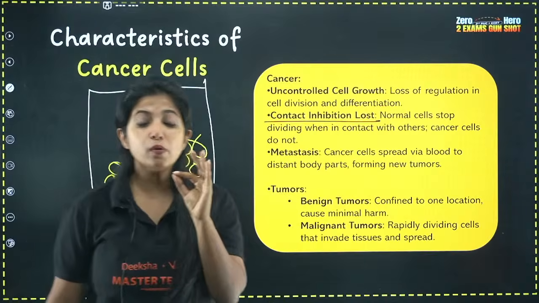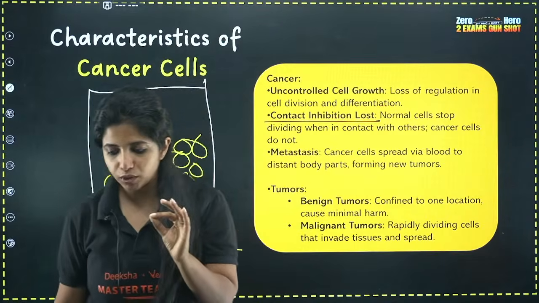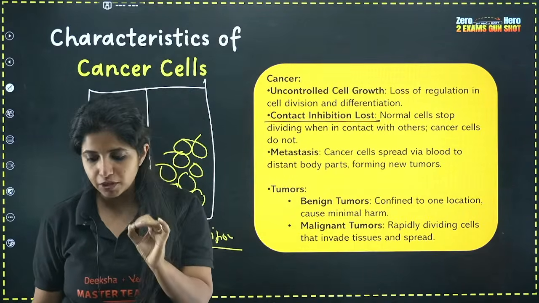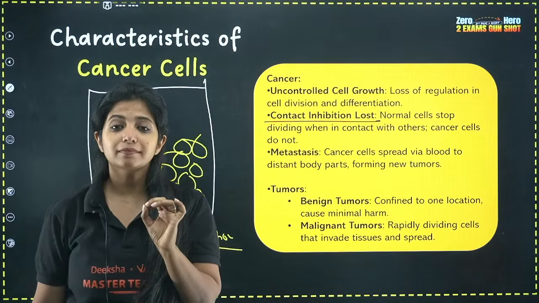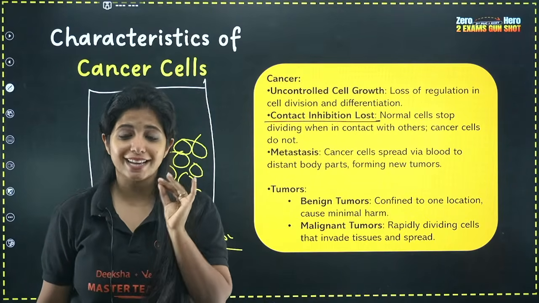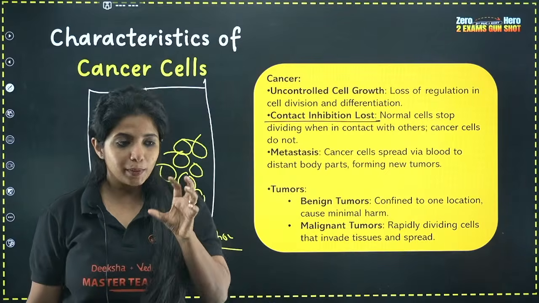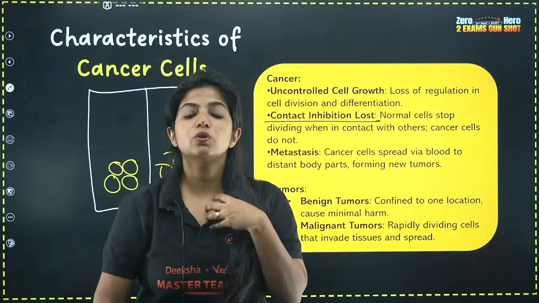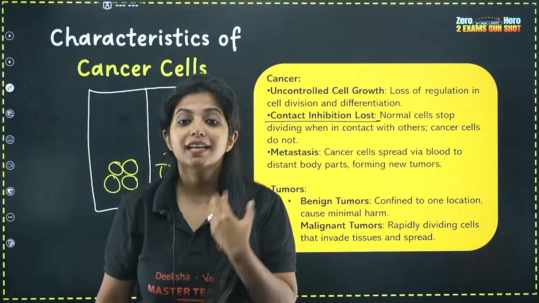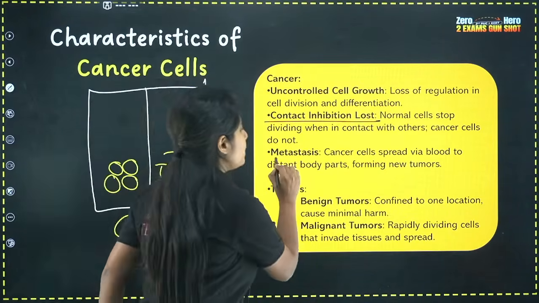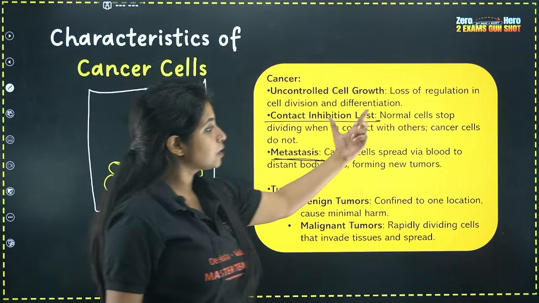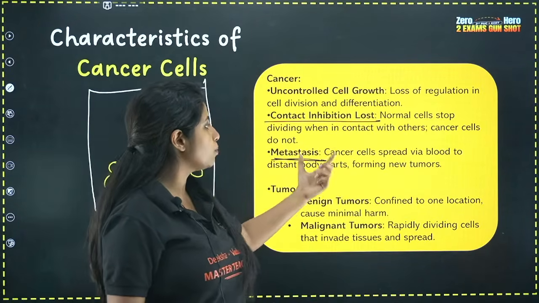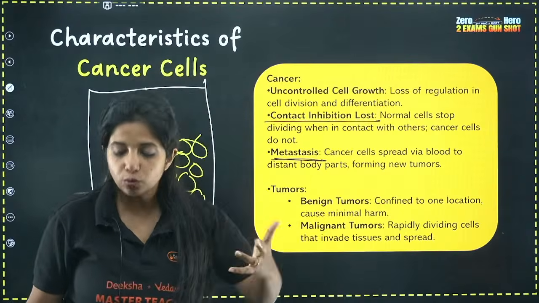Apart from that, the most malignant, the worst issue caused here is that they show metastasis. Metastasis means suppose there are some cancer cells over here. They travel throughout our body and go to different parts of our body. This feature is known as metastasis. So cancer cells spread via the blood to distant body parts, forming new tumors.